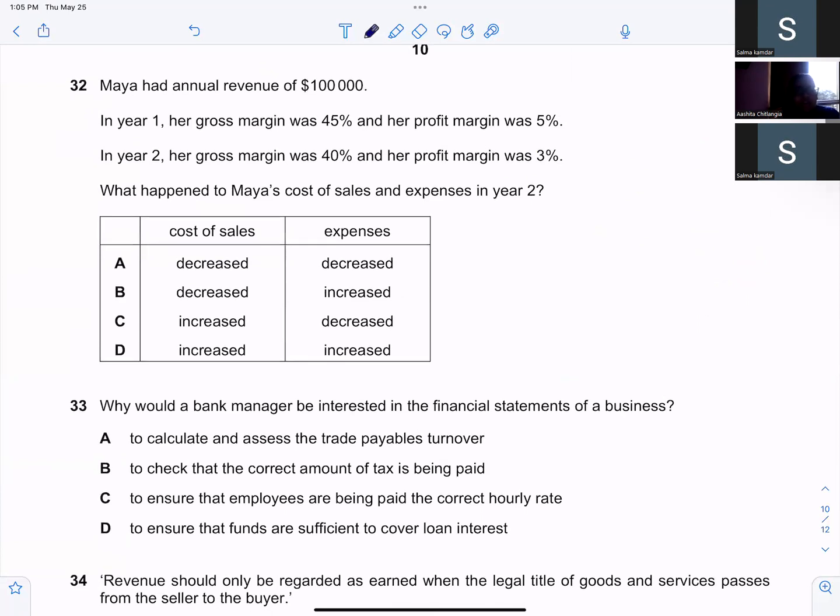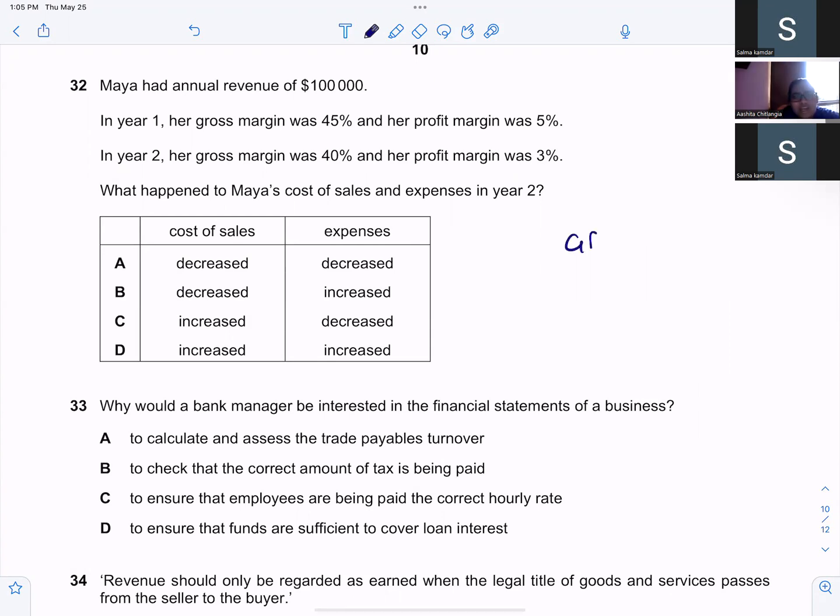Maya had annual revenue of 100,000. In year 1, her gross margin was 45% and her profit margin was 5%. In year 2, her gross margin was 40% and her profit margin was 3%.